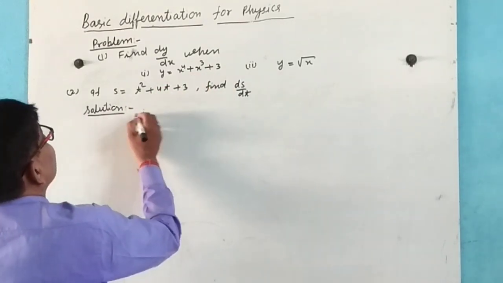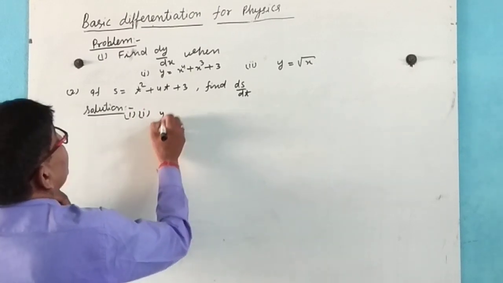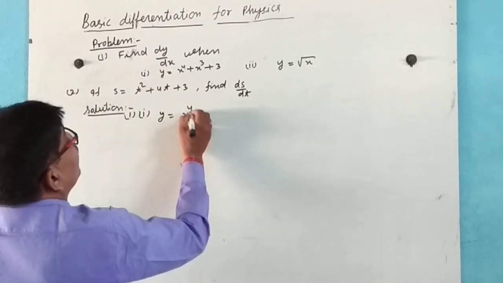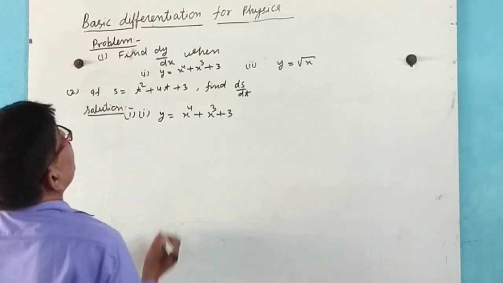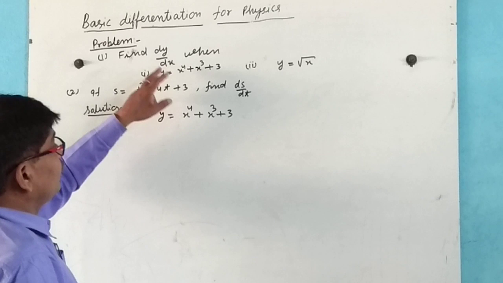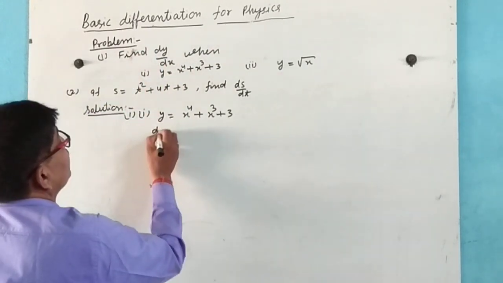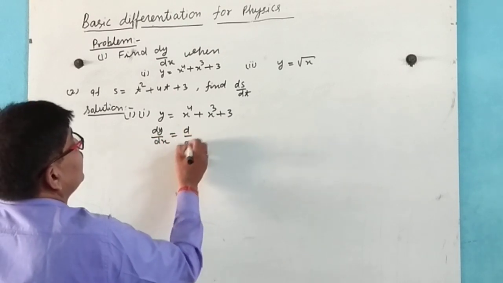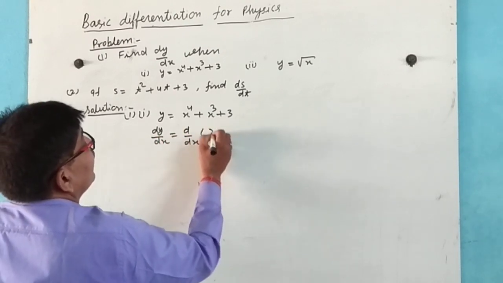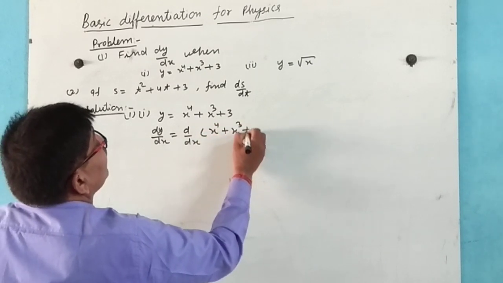We have y equal to x to the power 4 plus x cube plus 3. Find dy by dx equal to d by dx of x to the power 4 plus x cube plus 3.